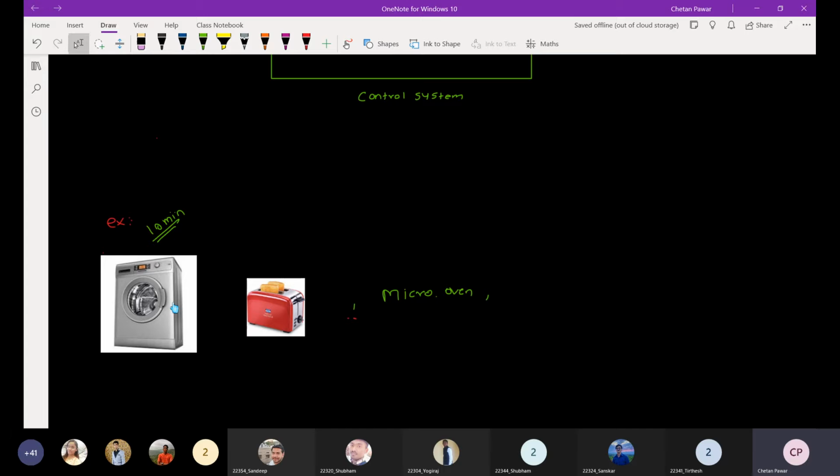But the washing machine doesn't care about that output, whether it is properly washed or not.